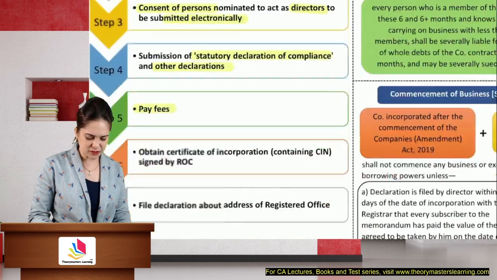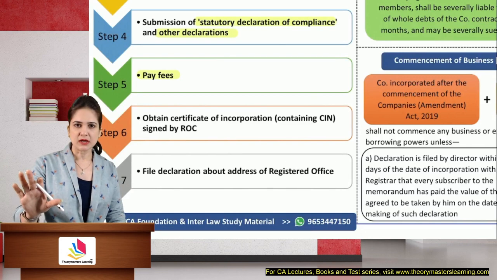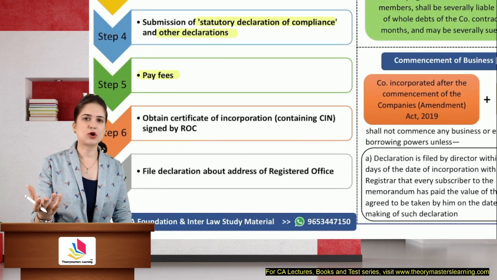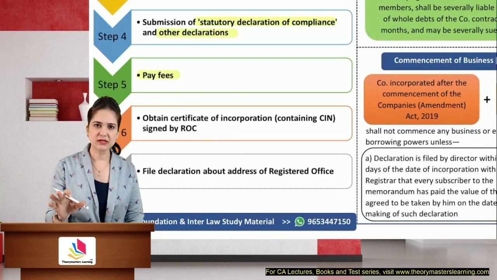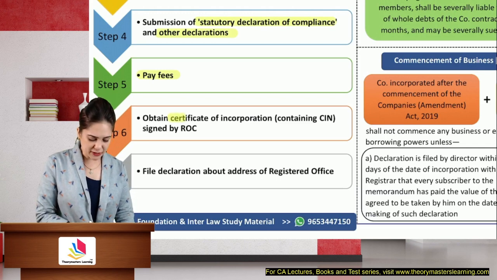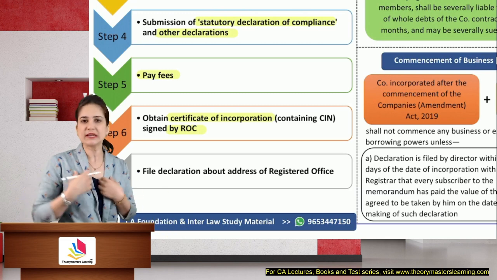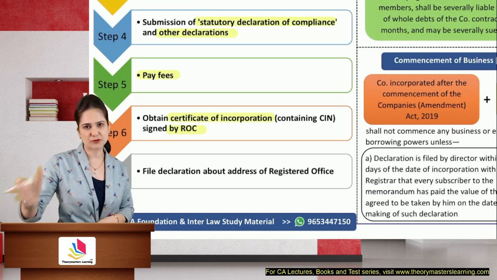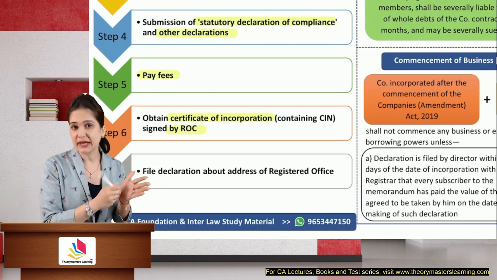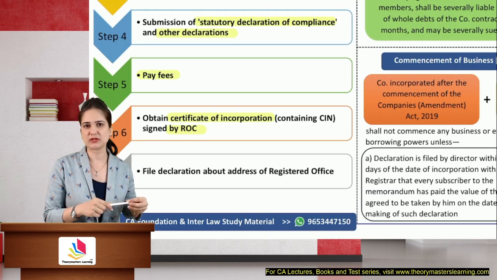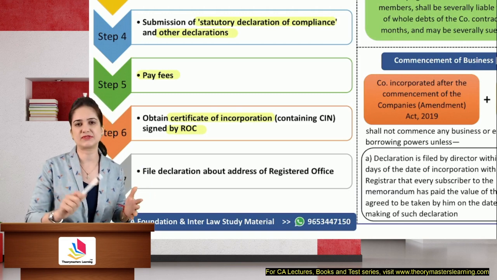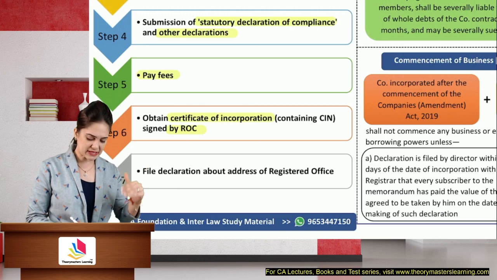Pay the registration fee, which is very nominal. I remember I had incorporated a company in less than 5,000 rupees. Obtain a certificate of incorporation which is signed by the ROC. Everything is given electronically. Even I received my certificate of incorporation electronically. It was digitally signed by the ROC. Digital signature was affixed, not a physical handwritten signature. So the ROC will sign it.